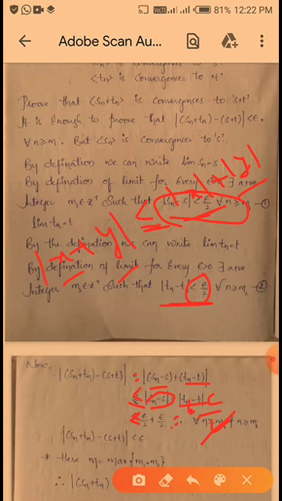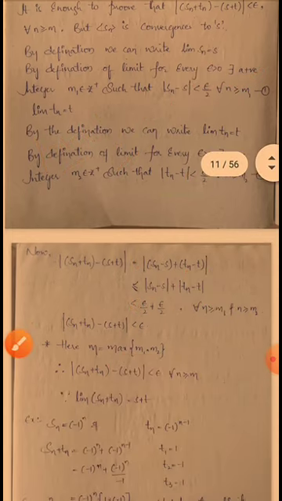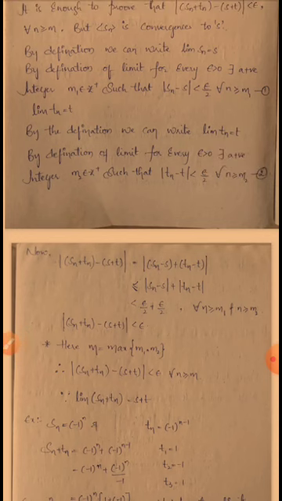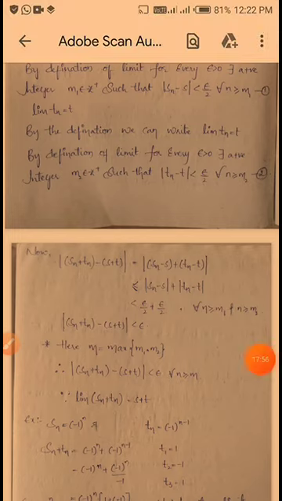The 2 cancels, and we get less than epsilon. So here m is equal to the maximum of m1 comma m2. Therefore mod Sn plus Tn minus of S plus T is less than epsilon for all n greater than or equal to m. So therefore limit Sn plus Tn is equal to S plus T.